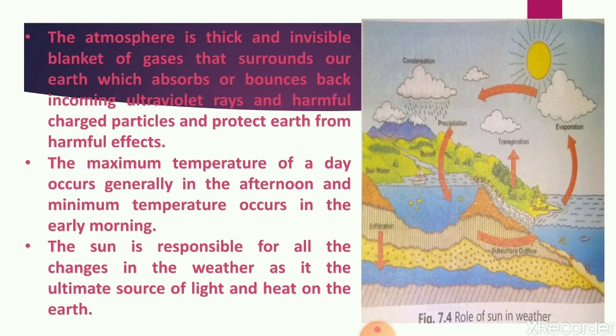Then temperature: all of you know that the maximum temperature of a day occurs in the afternoon and the minimum temperature during the early morning. It means in the early morning the temperature is very low, and at noon it increases, and again when evening approaches it decreases, and this cycle continues. This cycle continues just because of one main and chief source of energy. The source of energy is the sun.